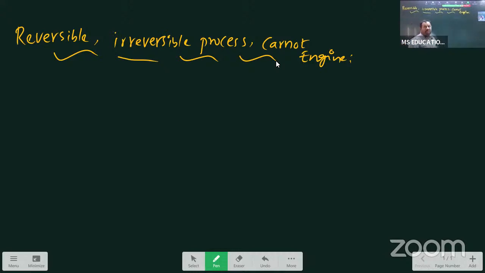Expression for efficiency in Carnot engine. This is the last long answer. Total 6 LAQs you are reading. Out of 6, 5 LAQs over. This is the last question from thermodynamics. See, now reversible process.